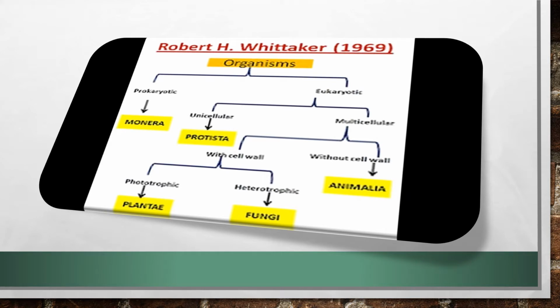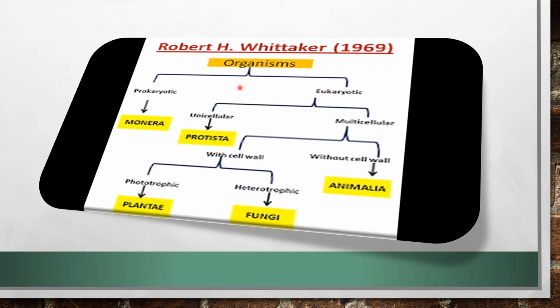In the year 1969, R.H. Whittaker proposed a five-kingdom classification of living organisms. Whittaker organized all living organisms into five kingdoms. They are Monera, Protista, Fungi, Plantae, and Animalia. This system of classifying organisms is widely accepted.